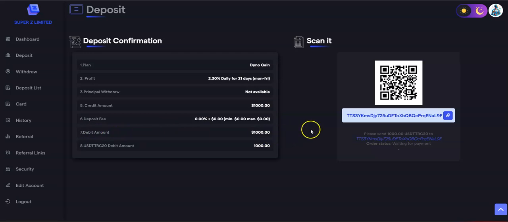Okay. And all you got to do is come over here, copy this wallet address, go to your exchange and send 1,000 bucks to this address right there. So once that's done, that's it. You just got to wait for the payment. So the payment will go through, and you are good to go. You don't have to do anything else.